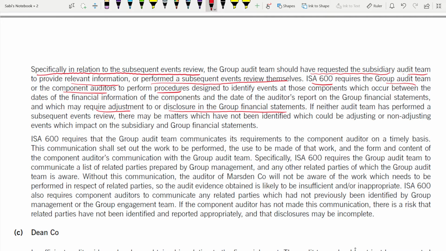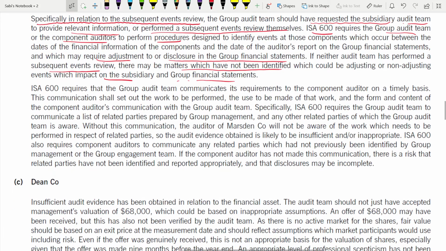If neither audit team has performed that subsequent event review, there may be matters which have not been identified. Maybe there are some matters, but they are not identified because they haven't performed that review. None of the auditors have performed that review, which could cover adjusting or non-adjusting events, and this might impact the subsidiary or group financial statements.